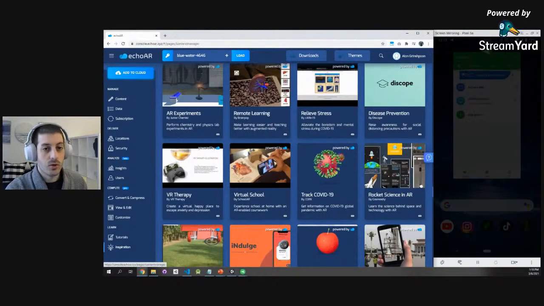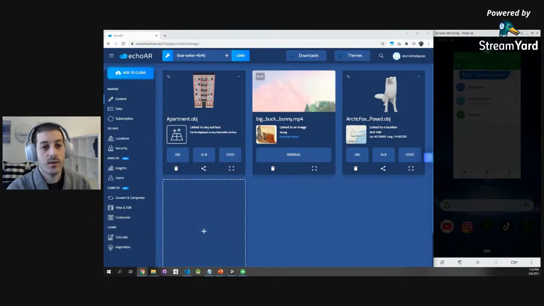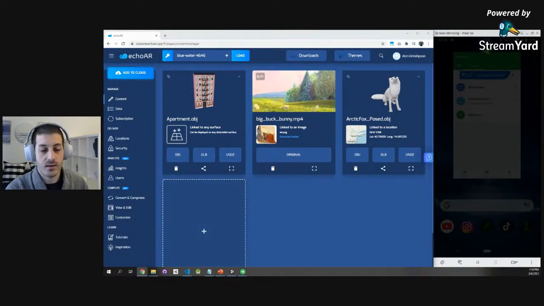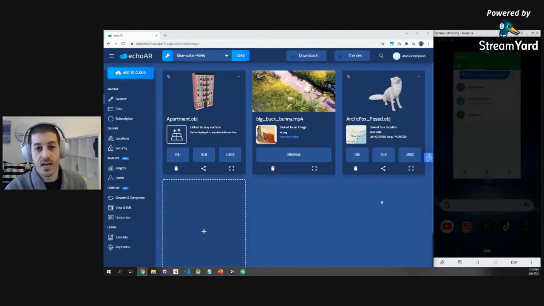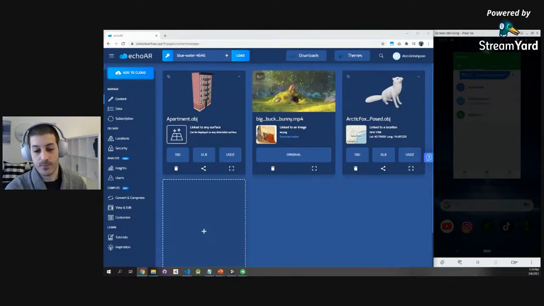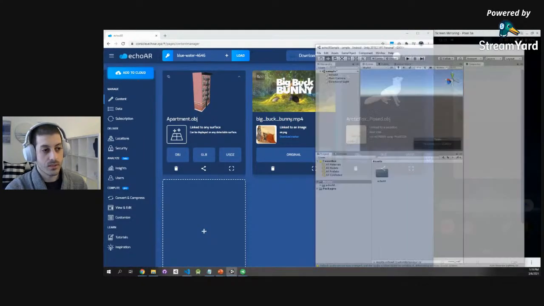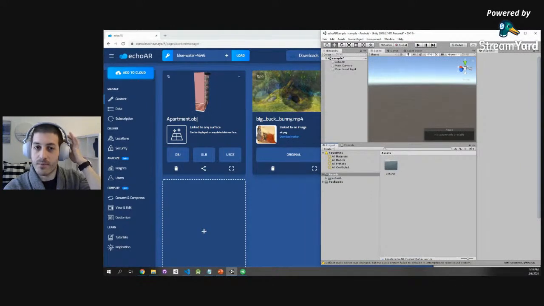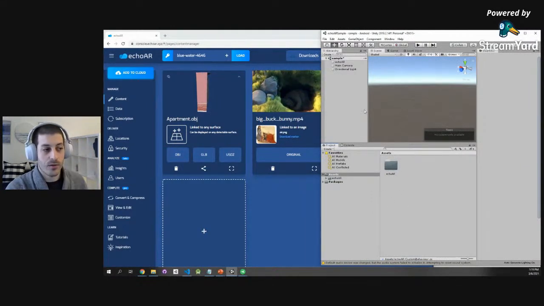Perfect. So we saw all these different use cases and all these different ways to build applications. Now let's dive into a coding demo and see how you can build an application with Unity, which is a game engine. So this is Unity, a game engine for 3D applications, and we're going to use that with our echoAR SDK to build a real-time application.